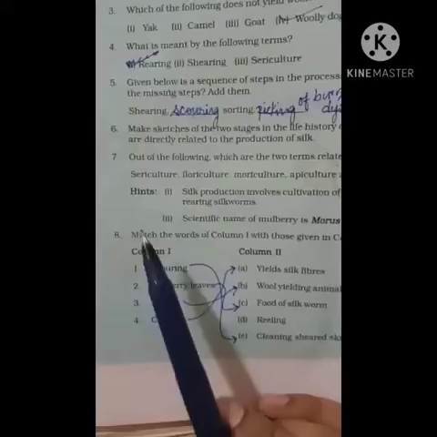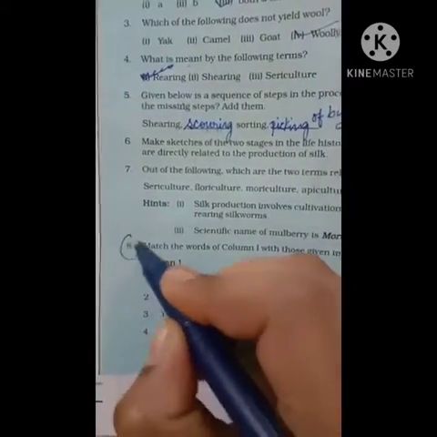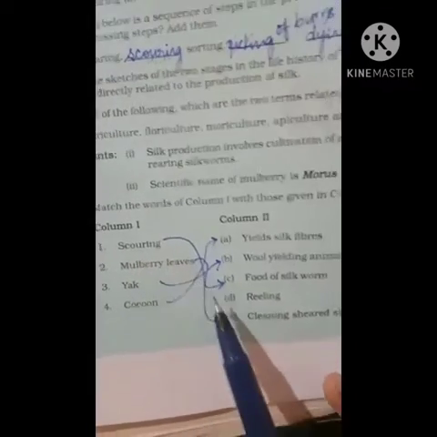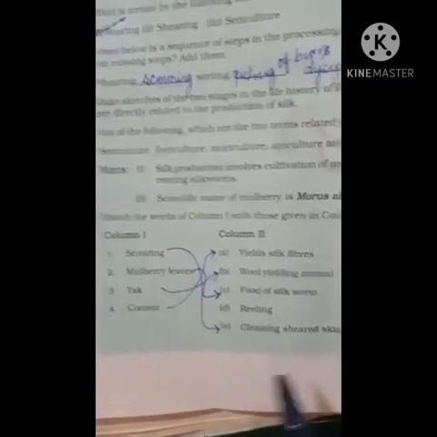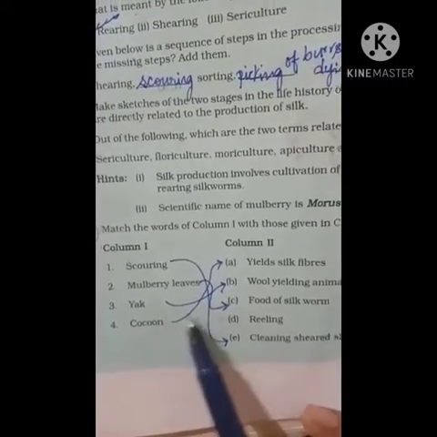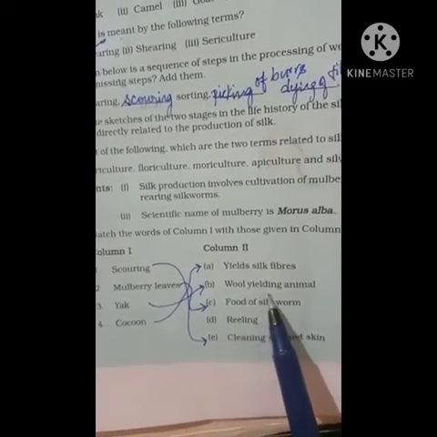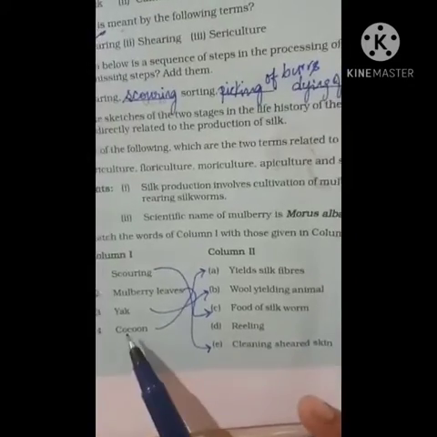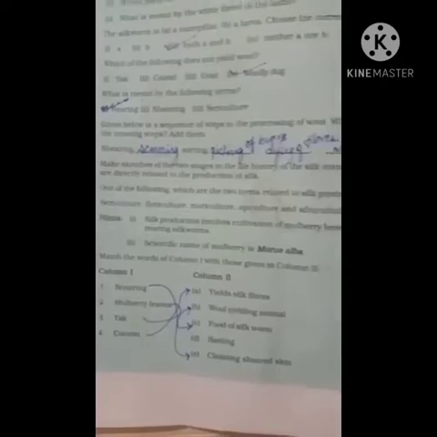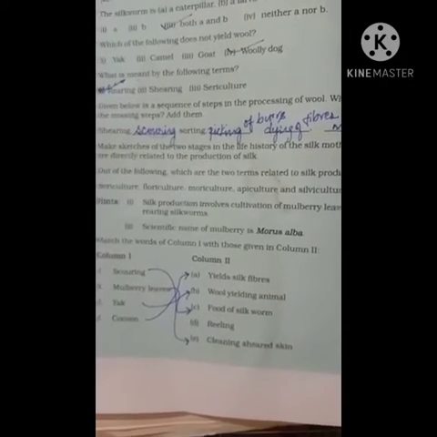So the last new type question in this chapter is match the following. Okay. So in three chapters also you have seen match the following, right? Yes. So again you have two columns. First is scouring, in the sense cleaning sheared skin. And mulberry leaves, it is food for silkworm. Yak, it is a wool yielding animal. Cocoon, that yields silk fibers.